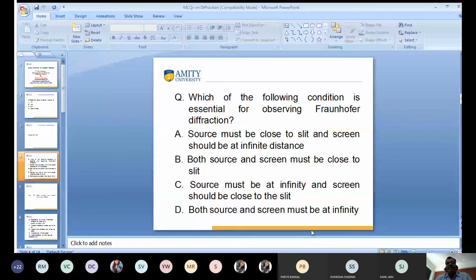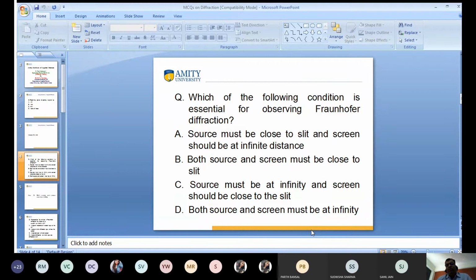Which of the following conditions is essential for observing Fraunhofer diffraction? A: the source must be close to the slit and the screen at infinite distance. B: both source and screen must be close to the slit. C: the source must be at infinity and the screen close to the slit.